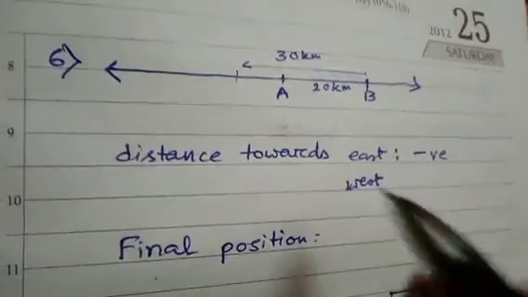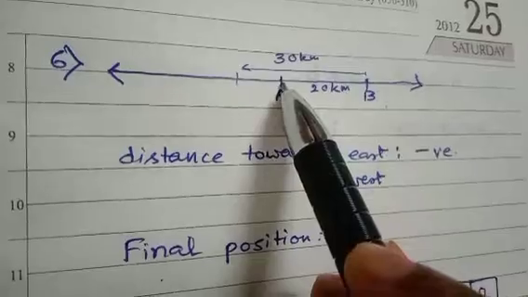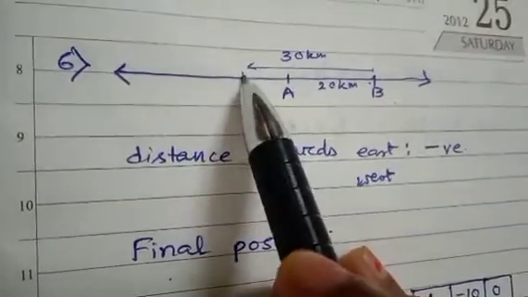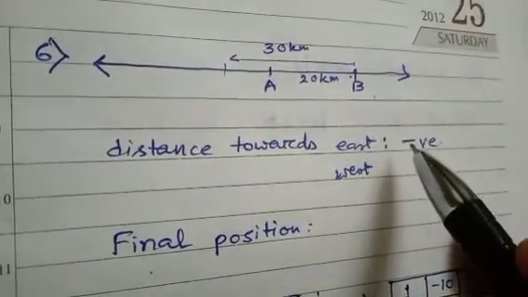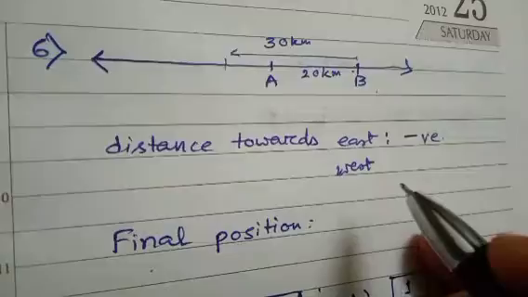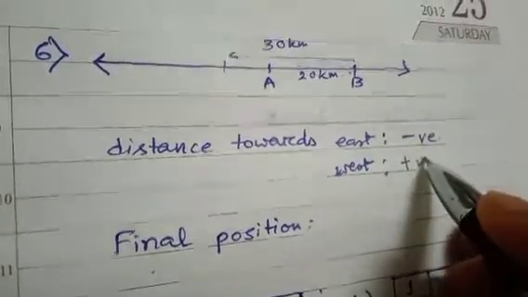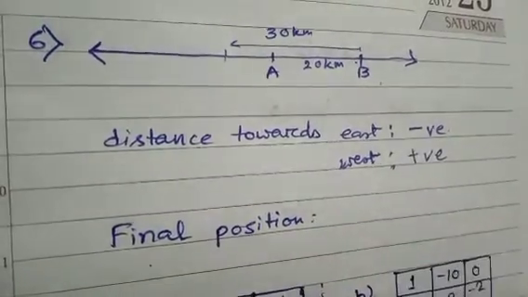Okay. So, I have drawn it here, A and B. So, she is traveling 20 km towards the east and then 30 km towards the west. So, if towards east I say the distance traveled is negative, then towards west, how will you represent? I will represent it as a positive value. Now, what is the final position from A?